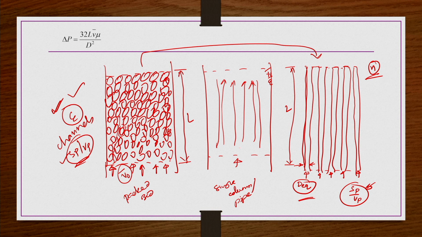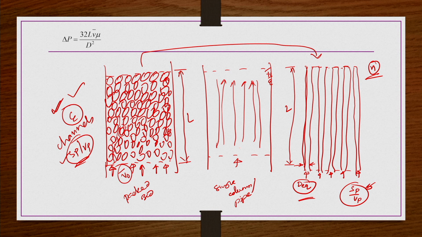So that we get the pressure drop equation for this n number of capillaries, which is same as the pressure drop for this packed bed. Why is it same for this packed bed? Because for this bunch of n capillaries, whatever the characteristics are, that is their epsilon and their Sp by Vp, they are same as this packed bed. That is the reason they will be same, right.